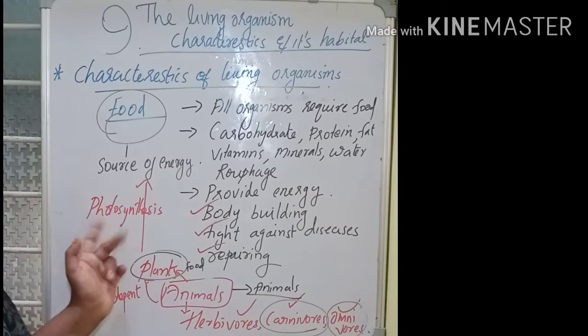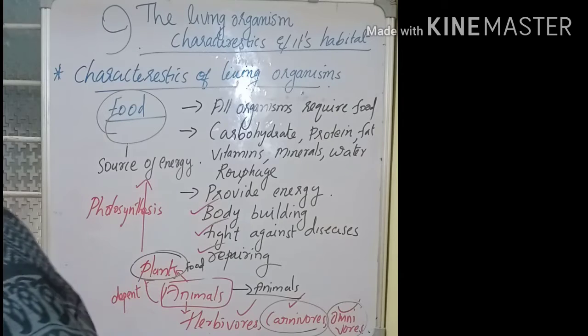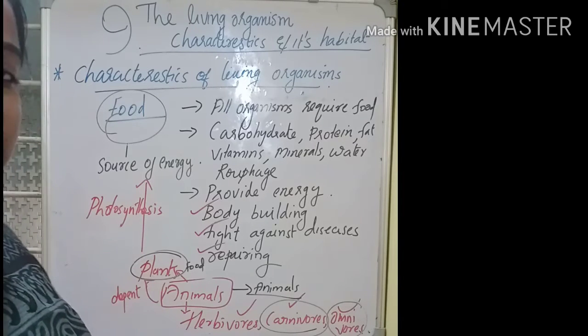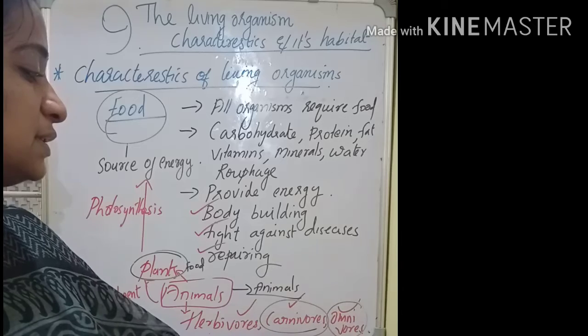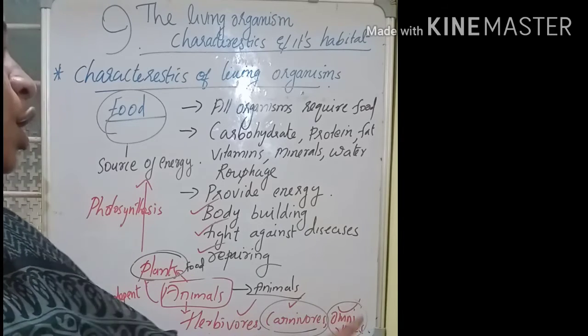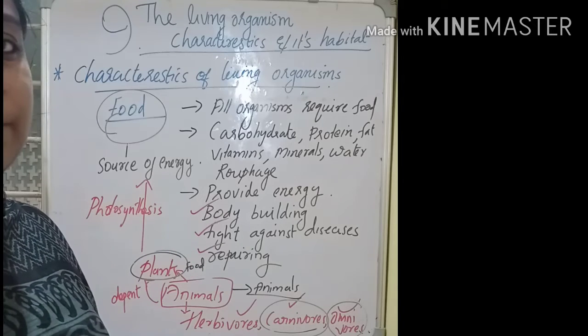And you know what photosynthesis is? Preparation of food in the leaves by the green plants. And animals, how are they getting their food? The herbivores depend directly upon the plants, whereas carnivores and omnivores: carnivores depend upon the animals, omnivores depend upon the animals and the plants.